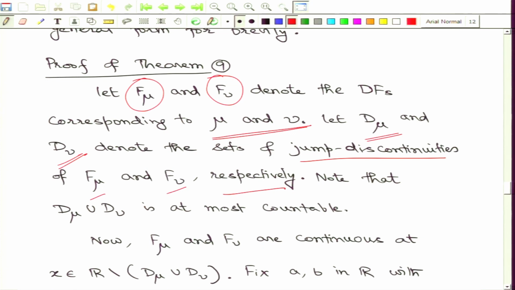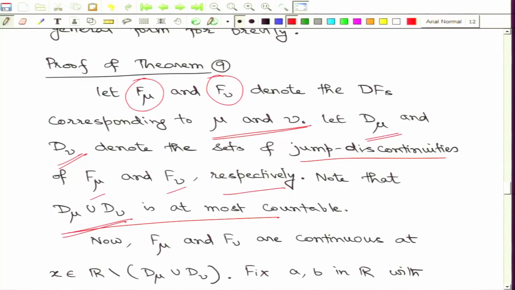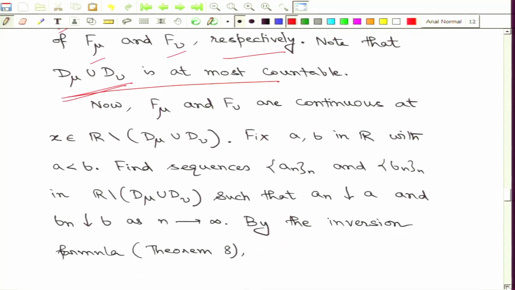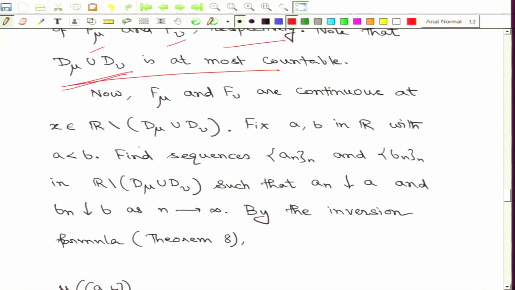Note that each of these sets of jump discontinuities is either finite or countably infinite. Therefore, the union of these two sets is also finite or countably infinite. So, we end up with the fact that the union of D_mu and D_nu is at most countable. Now, if I look at the complement of this countable set and pick any point x there, then both the distribution functions are continuous at this point x.